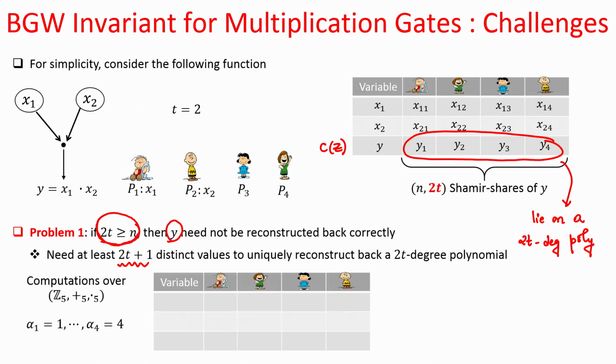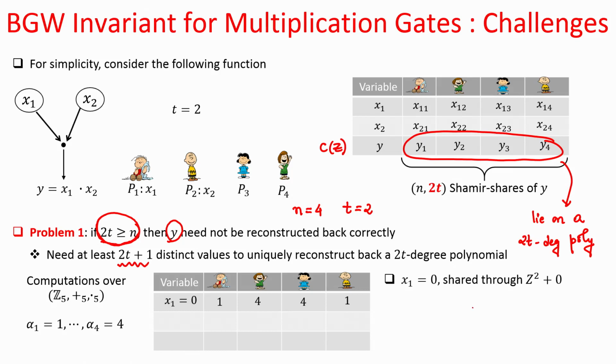and hence the parties may not obtain the correct output. To make my point more clear, we are actually in this example in the setting where the number of parties is 4 and t is equal to 2.